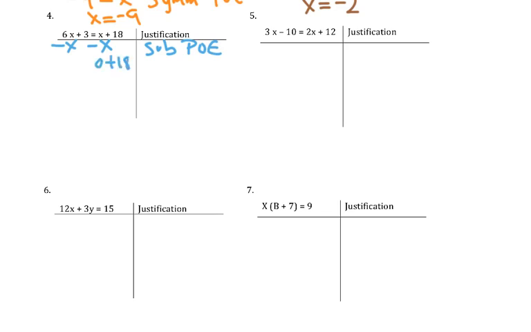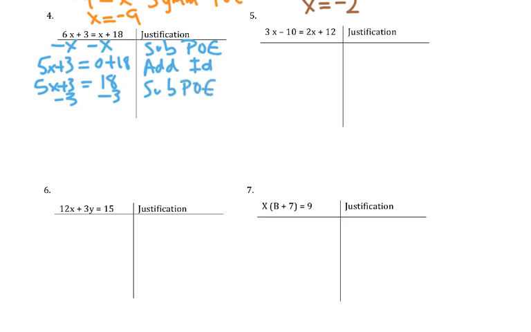Okay, x minus x is 0, plus 18. 6x minus x is 5x, plus 3. Okay, again I use that additive identity property. I drop the 0. Then I subtract 3, using again the subtraction property of equality, giving me 5x plus 0 equals 18 minus 3, which is 15. Then that additive identity again gives us 5x equals 15.